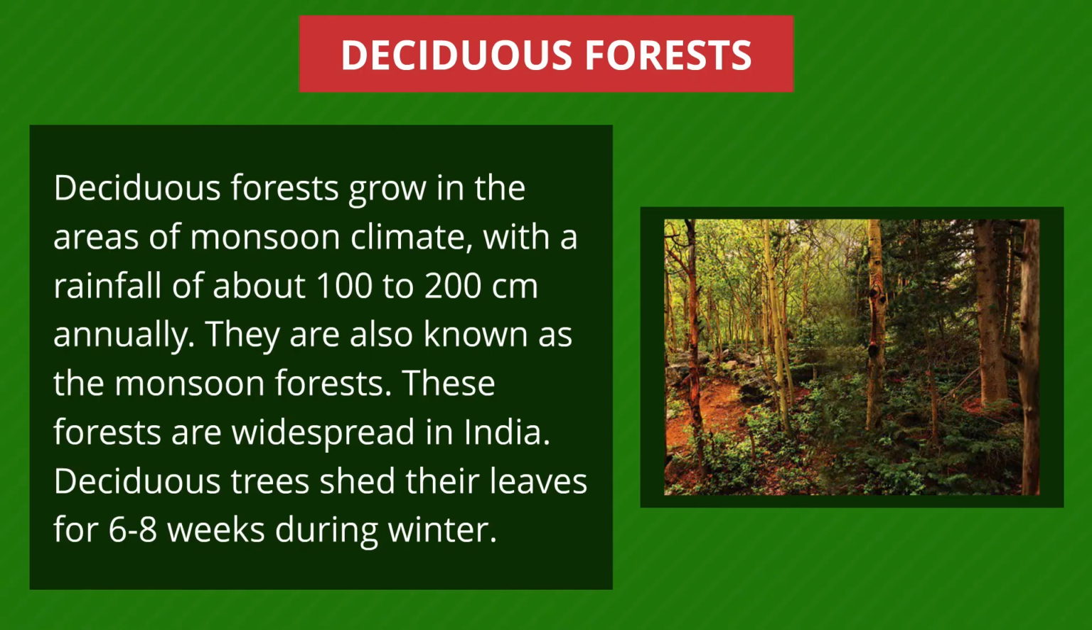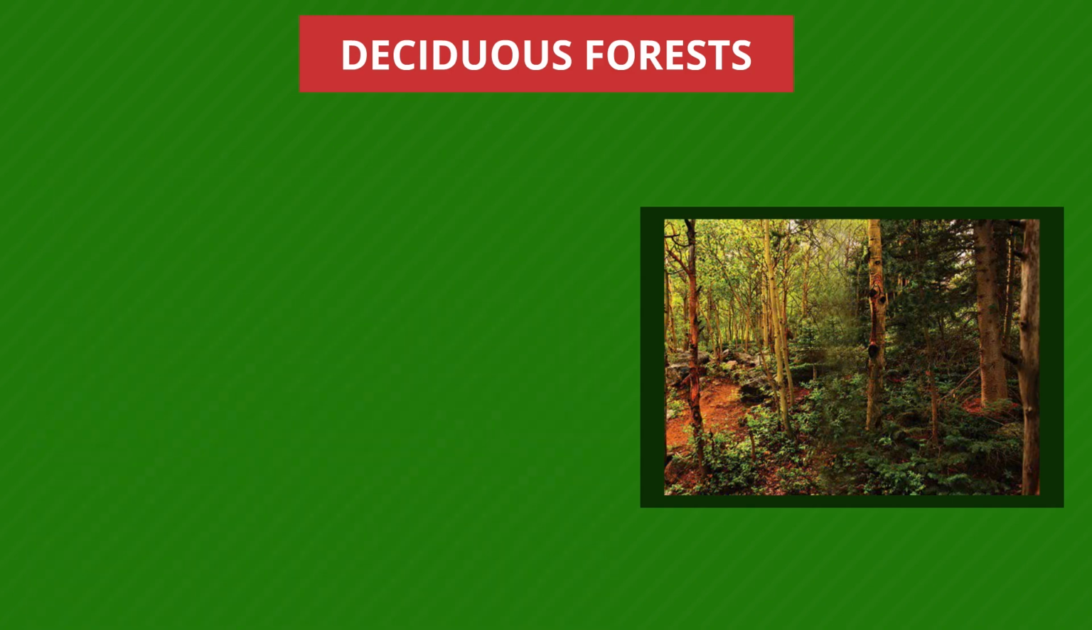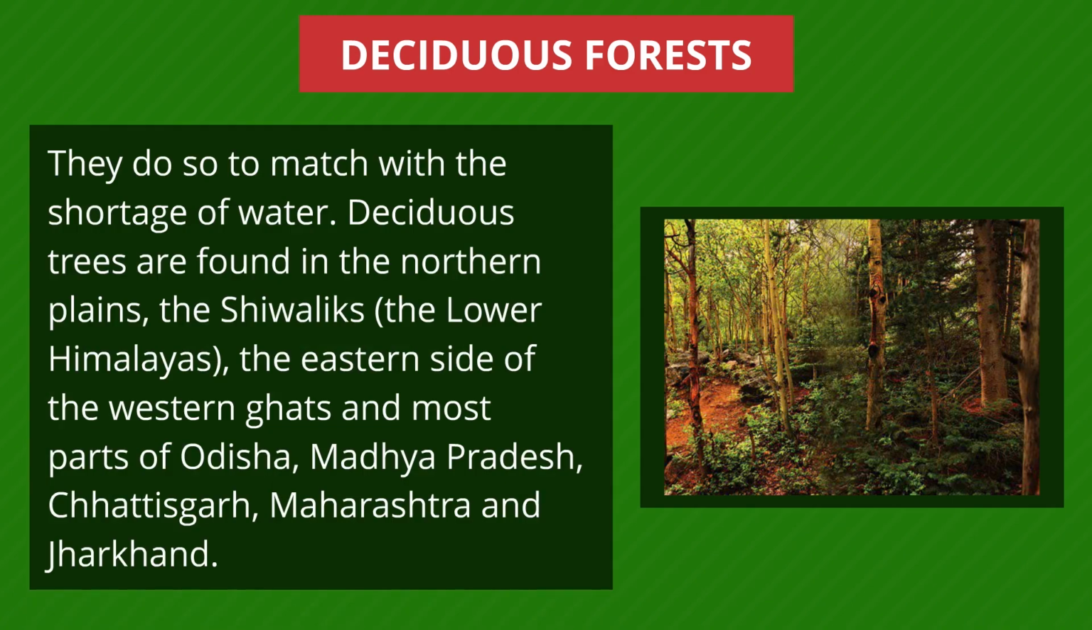Deciduous forests. Deciduous forests grow in the areas of monsoon climate with a rainfall of about 100 to 200 centimeters annually. They are also known as the monsoon forests. These forests are widespread in India. Deciduous trees shed their leaves for 6 to 8 weeks during winter. They do so to match the shortage of water.